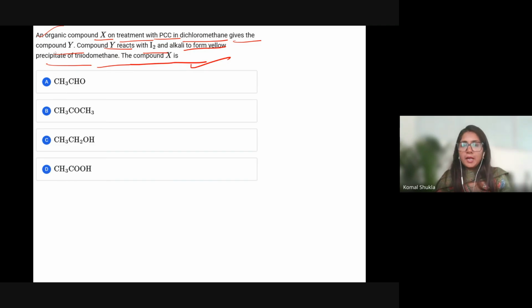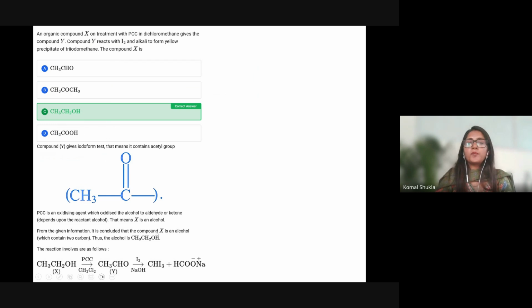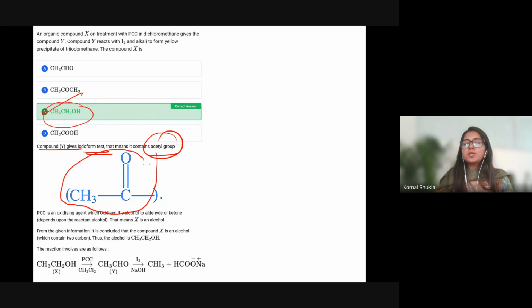So let's talk about the answer. The answer will be option C, that this is alcohol, ethyl alcohol. Why? The compound Y is going to give you iodoform. It means this is an acetyl group. As I told you, the COCH3 group is present. Definitely, any alcohol that reacts with PCC is going to convert into aldehyde. And if there is the presence of aldehyde, it will definitely give you the iodoform test.